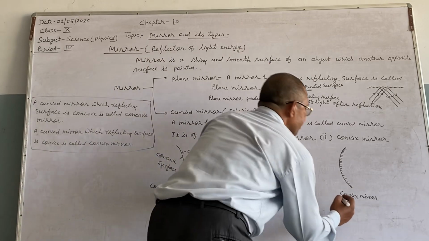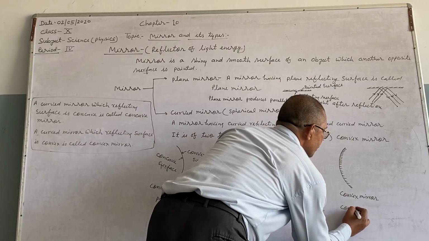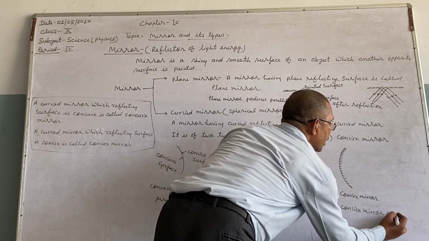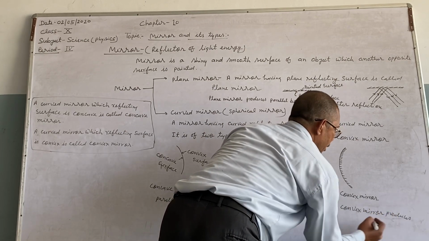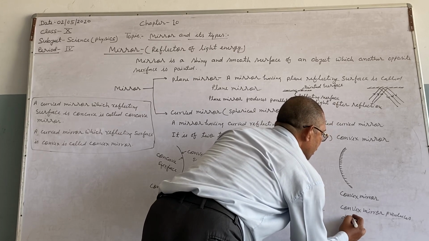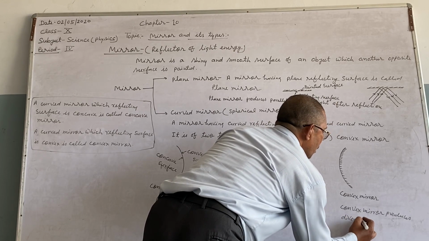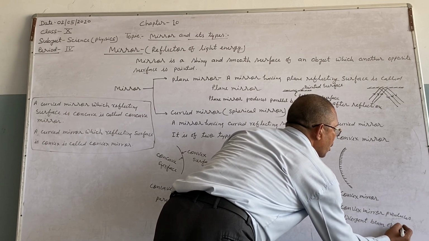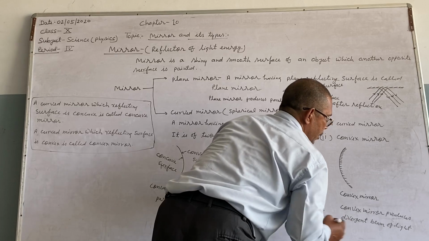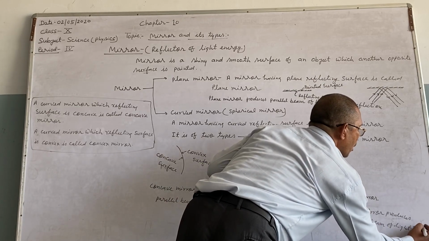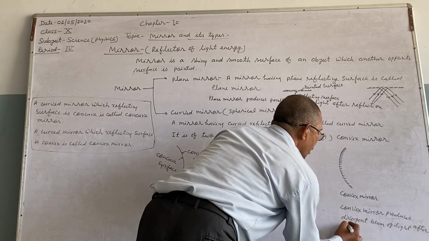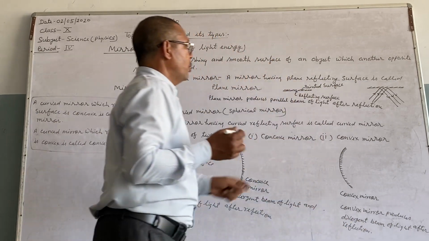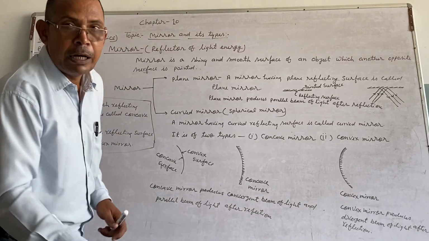A convex mirror produces a divergent beam of light after reflection. So these are the differences between a concave mirror and a convex mirror.